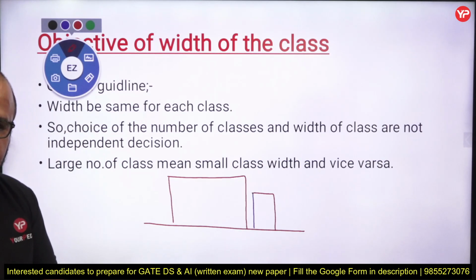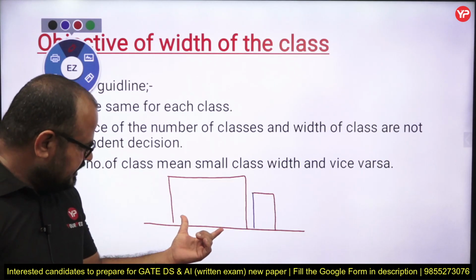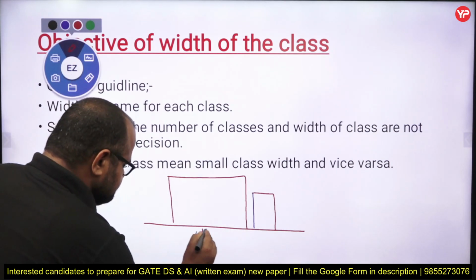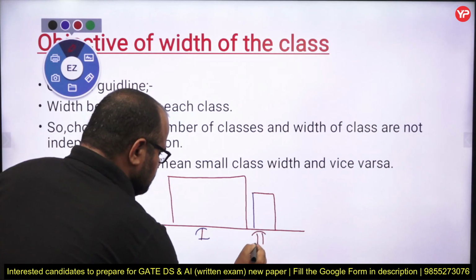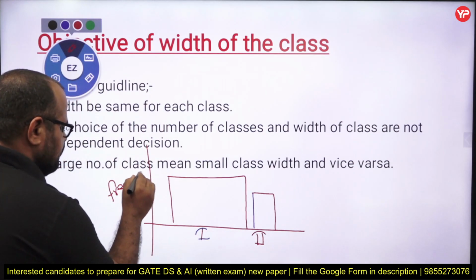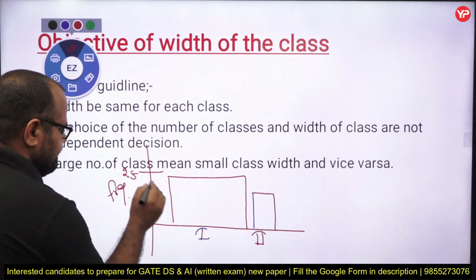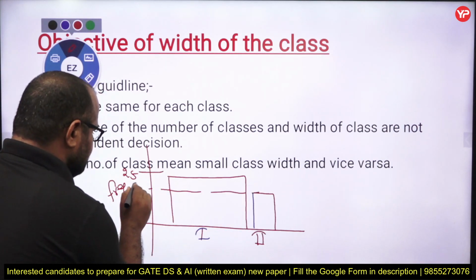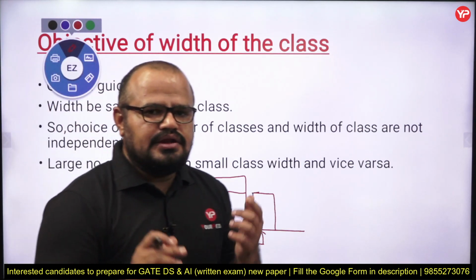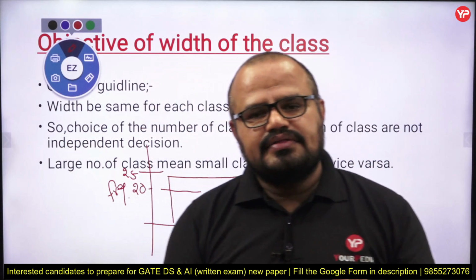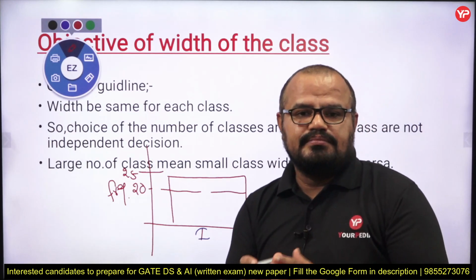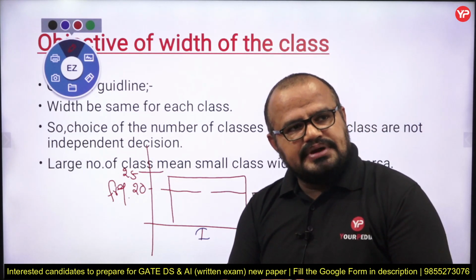So if I consider two classes, class 1 and class 2, each tells about the frequency. Suppose this one tells about 25 and this one tells about 20. So again I have to determine in a very careful manner how I am going to decide the width of my class.